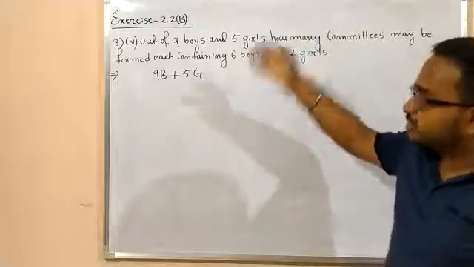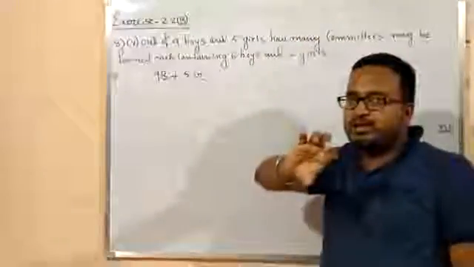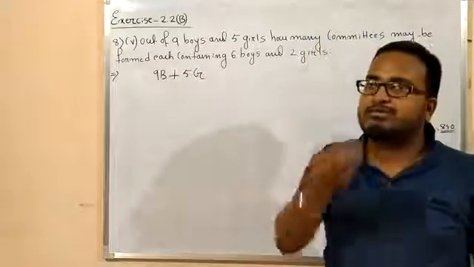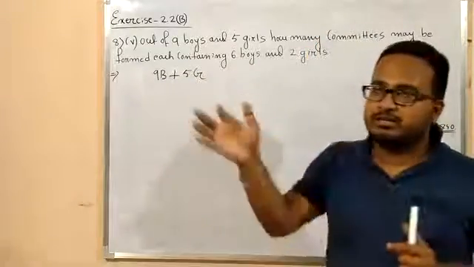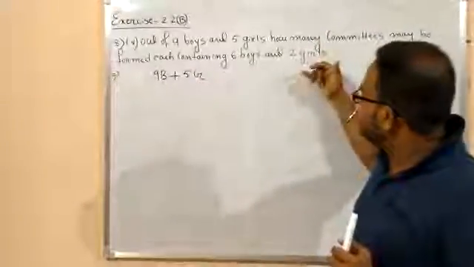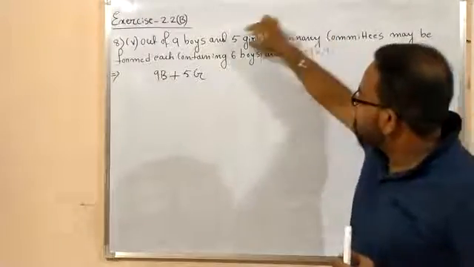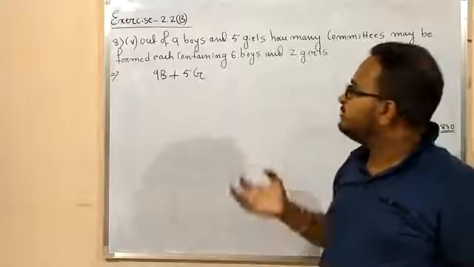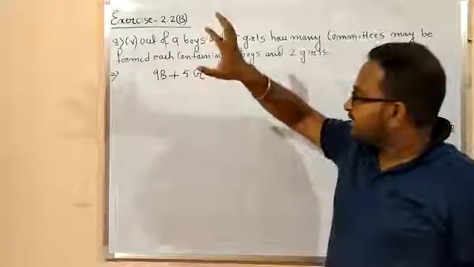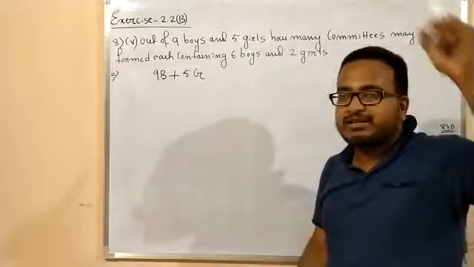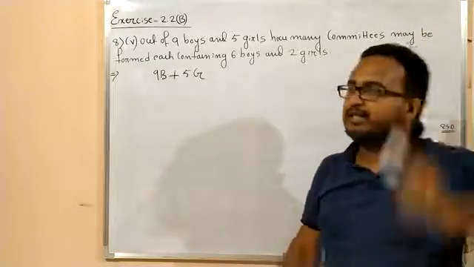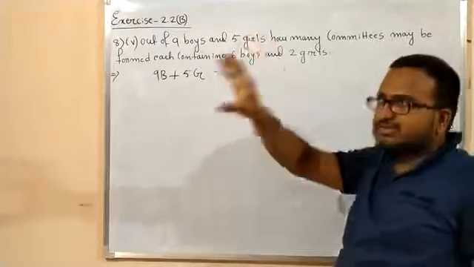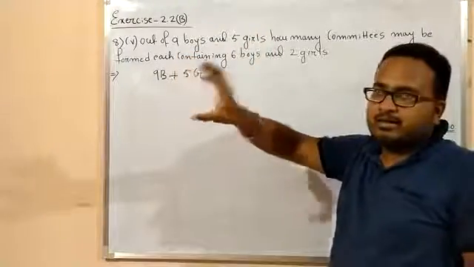Your first job is to select 6 boys out of those 9 boys. It's a concept of selection. No need to arrange anything, right? Again, in case of girls, you have to select 2 girls from these 5 girls. It's also a problem of selection. Now you see, it's a concept of fundamental principle of counting, isn't it? Because your first task depends on the second task, isn't it?